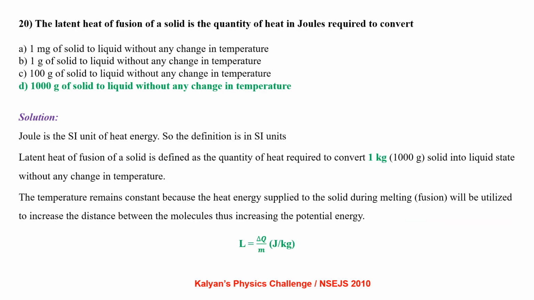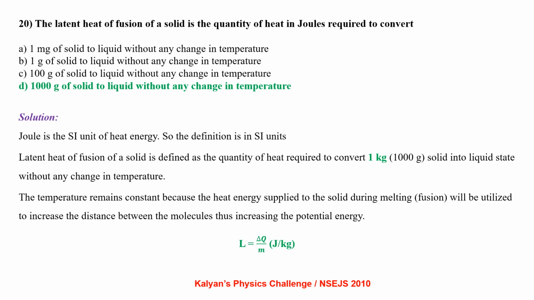The latent heat of fusion of a solid is the quantity of heat in joules required to convert 1 milligram of solid to liquid without any change in temperature, 1 gram of solid to liquid without any change in temperature, 100 grams of solid to liquid without any change in temperature, or 1000 gram of solid to liquid without any change in temperature. This is simply the definition of latent heat of fusion of a solid. Joule is the SI unit of heat energy, so the definition is in SI units.